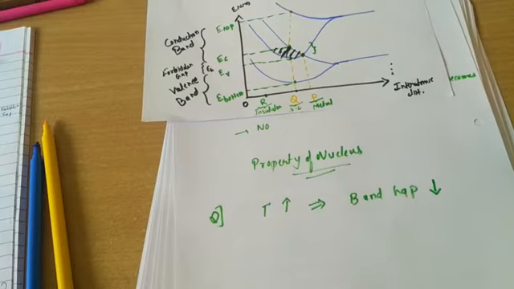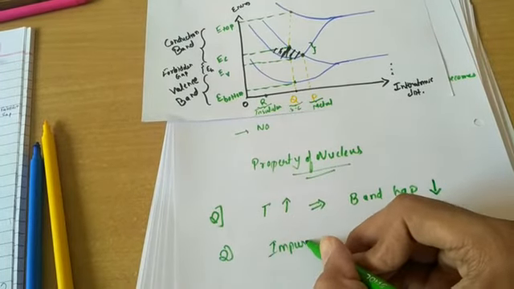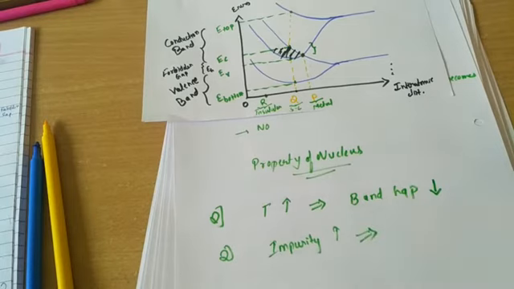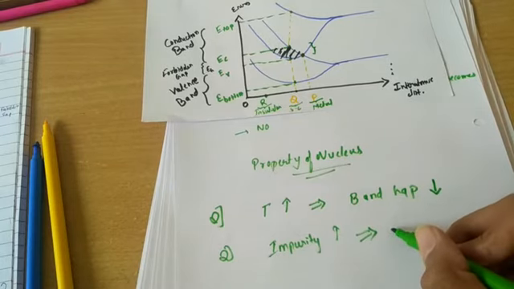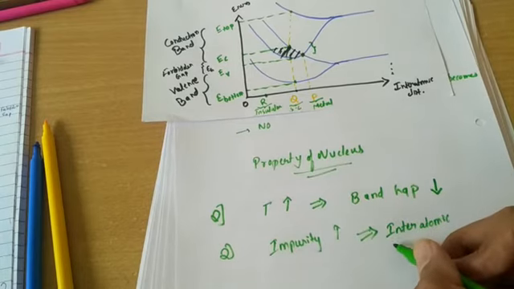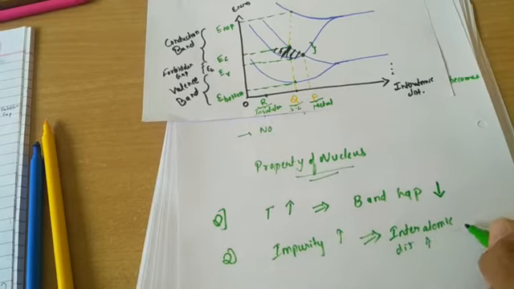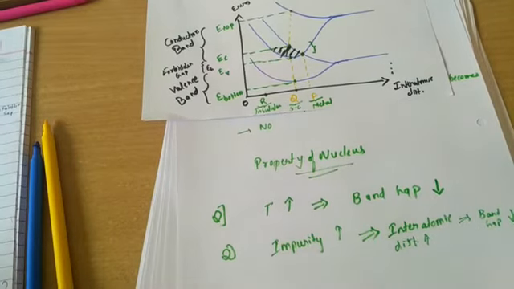Now, the effect of adding impurities. As we all know, if impurity is increased, then the interatomic distance will increase, and so obviously the band gap will decrease, because less energy is needed to break that bond, and that's the reason why the band gap decreases. Now let's plot some energy band diagrams.